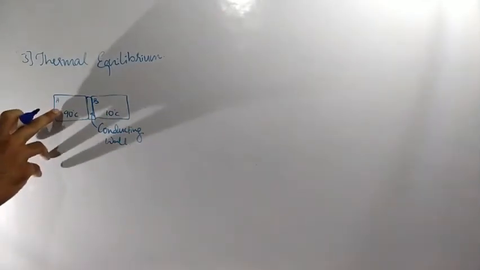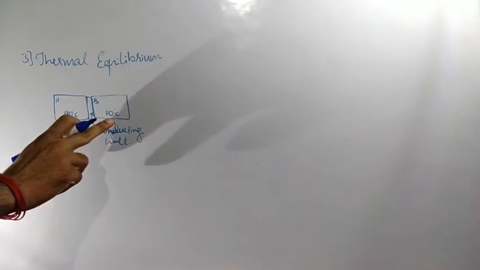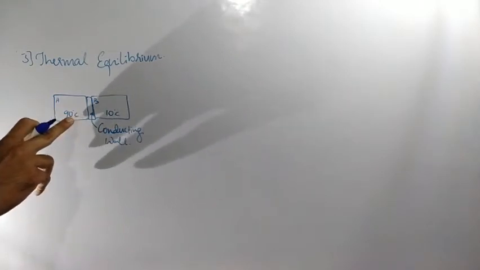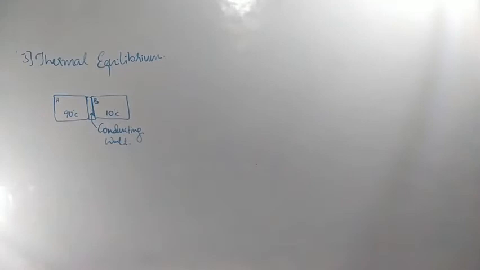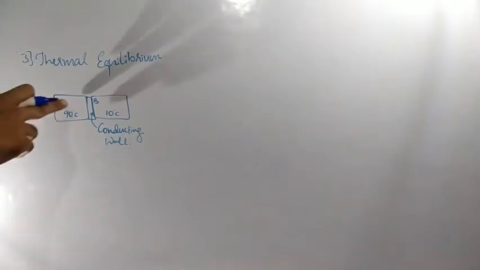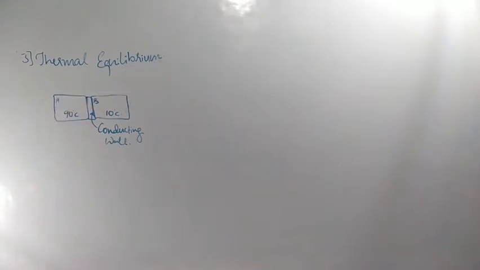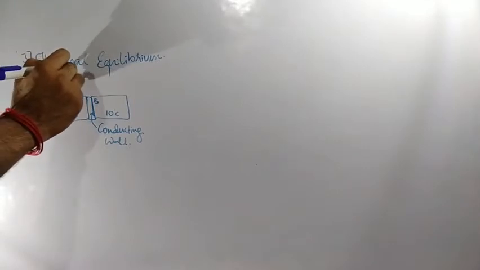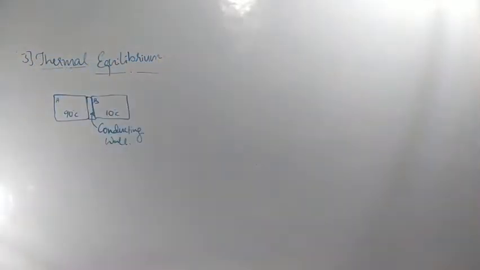So due to this wall which we placed here, what will happen? Heat will flow from higher temperature to lower temperature. And till what step will that process continue? Until these two bodies A and B attain the same temperature. That same temperature condition is nothing but thermal equilibrium. Clear? That you have to remember.